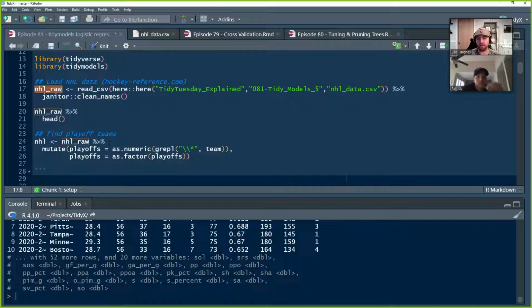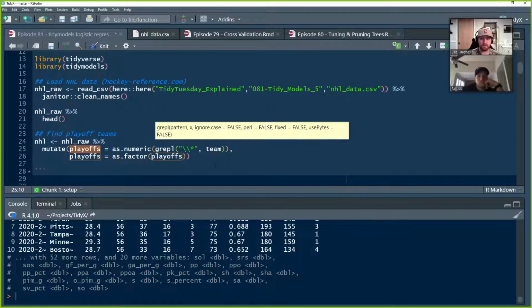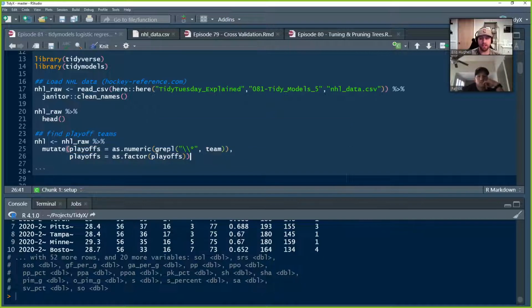Then we're going to do a very quick data cleaning where we take the NHL raw data, which is what we just read in, and determine whether a team was a playoff team or not. We're going to do that using the grepl function. You may remember a few series back, we did a whole thing on regular expressions. So we're going to search to see if in the team column there's an asterisk, and if there is, it'll return true. If there isn't, it'll return false. Then we're going to turn it into a numeric, so trues become 1 and falses become 0s. And then we're going to convert it into a factor, so it's going to be a factor of 1s or 0s.